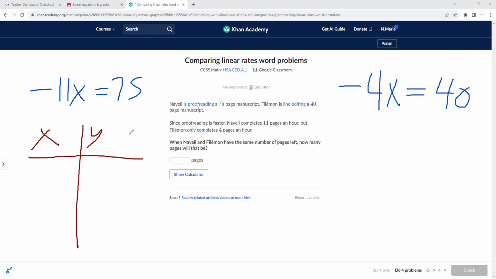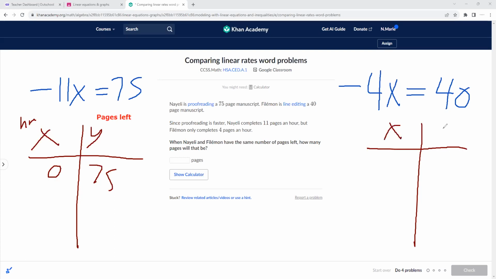Okay, so at 0 hours, this is hours, this is pages left. Sorry, my writing's sloppy. I should probably write that a little better. Pages left. Okay, so at 0 hours, she has 75 pages left. At 0 hours, he has 40 pages left.